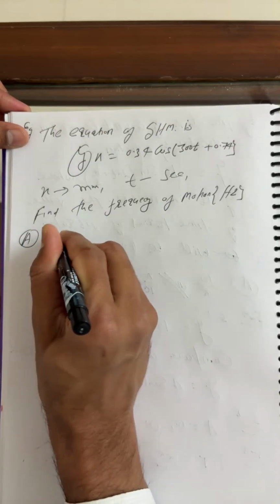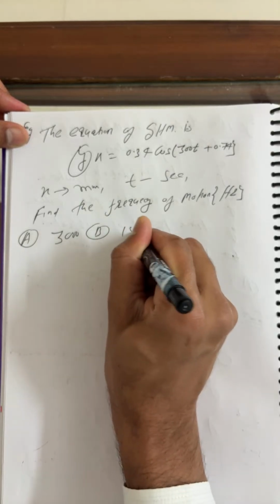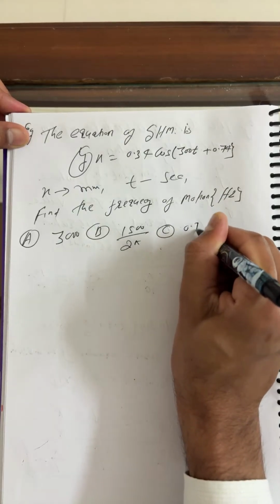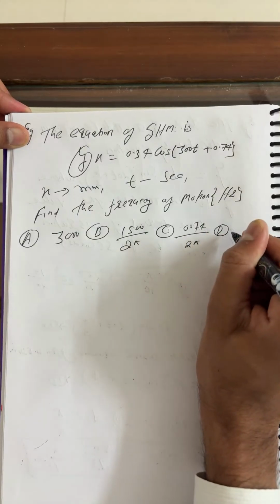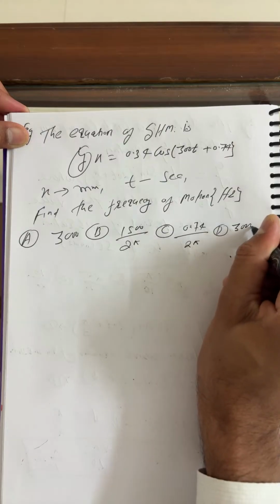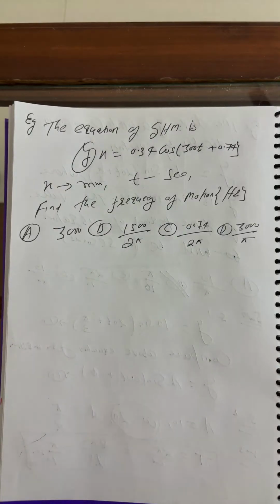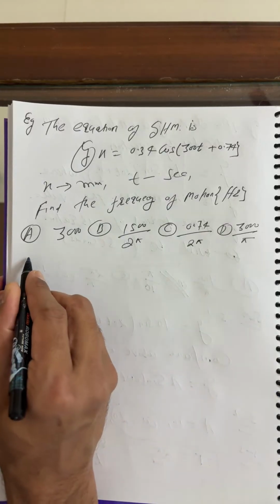I'm writing the options here. Options: 3000, 1500 upon 2 pi, and 0.74 upon 2 pi. What's the possibility here? Just you can take 3000 upon pi. Okay, Arvind also answered, Subir also answered. Fine, bacha. So this is the question here, right? I don't know what the options are. Just wait here, I'm going to solve these questions, my dear.